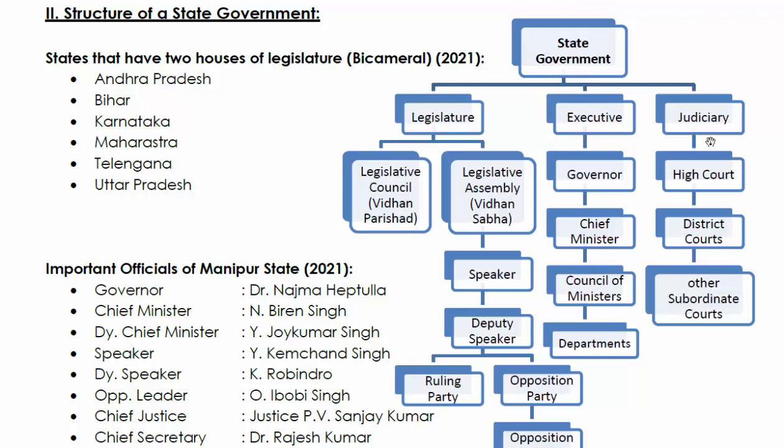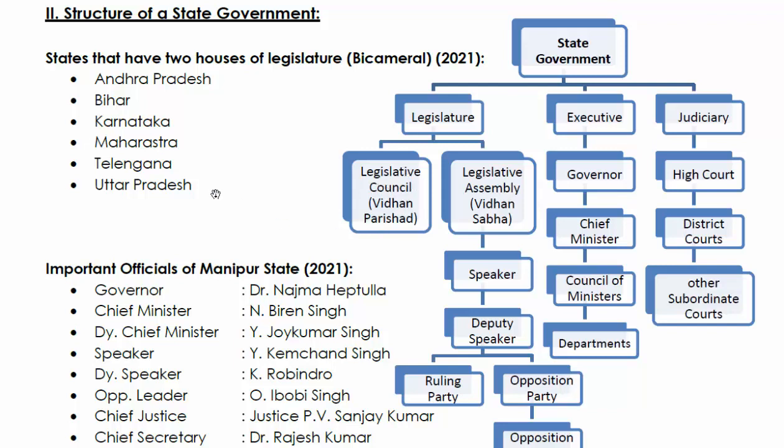And legislature is again divided into legislative council, which is also known as Vidhan Parishad, and legislative assembly, Vidhan Sabha.